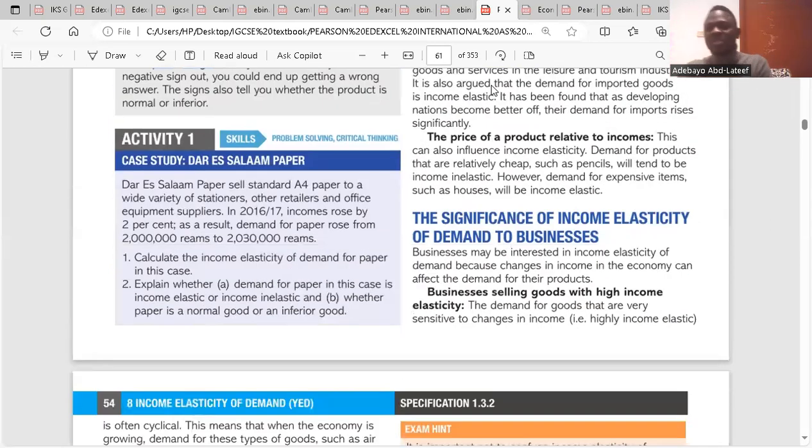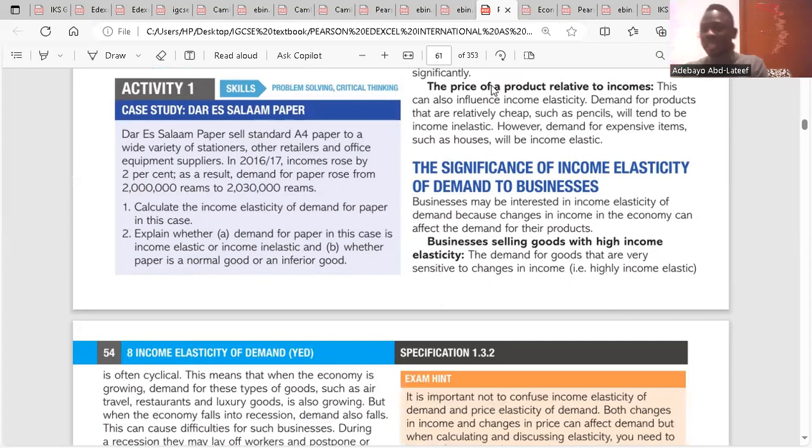So we go to the significance of income elasticity of demand to businesses. Businesses may be interested in income elasticity of demand because changes in income in the economy can affect the demand for their products. Businesses are always conscious about the level of income because it also affects them. If the level of income increases in the economy, it means that demand for their goods will also increase. So they are also conscious about it too.